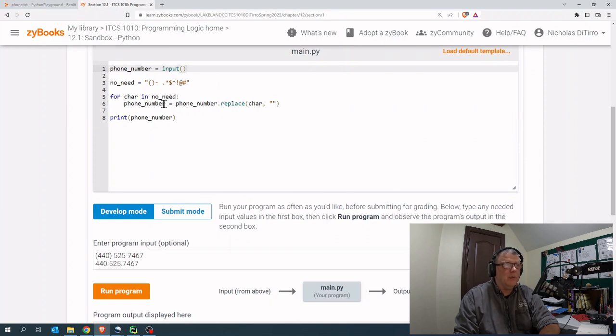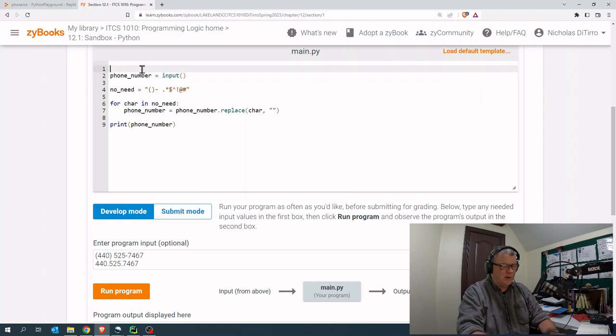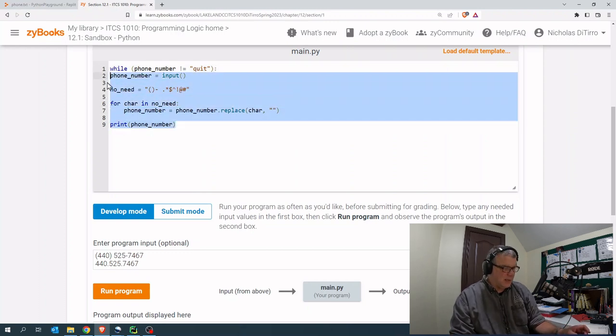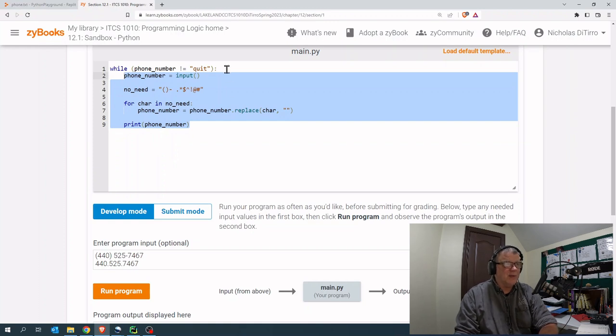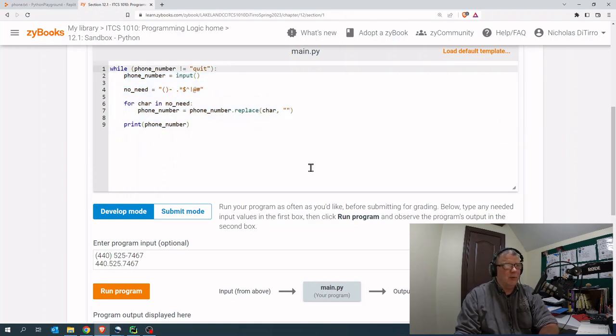Well, if I go up here in my code, it just does one input. I want to do a while statement that just keeps grabbing more input until we reach a certain condition. So let's do a while statement here. I'm going to put the while statement right here, right in front. I'm going to say while phone number not equal to quit. And we're going to indent everything over because in Python, indentation matters. Indentation says anything under this colon, that's what we're going to do.